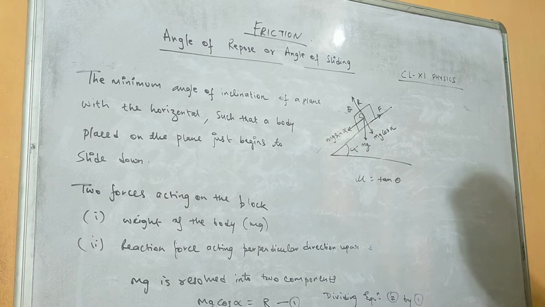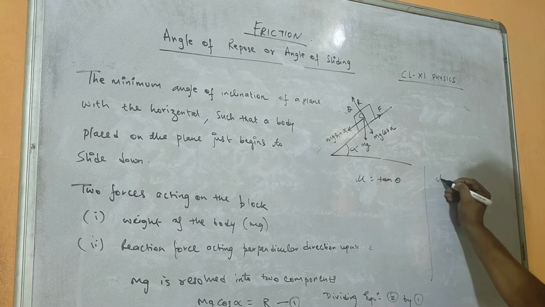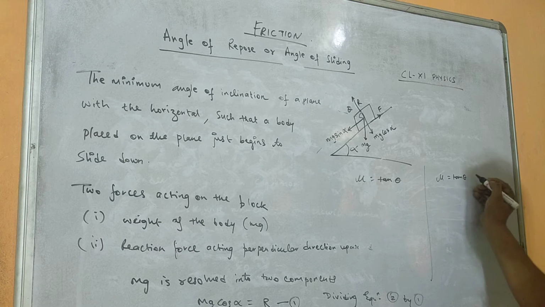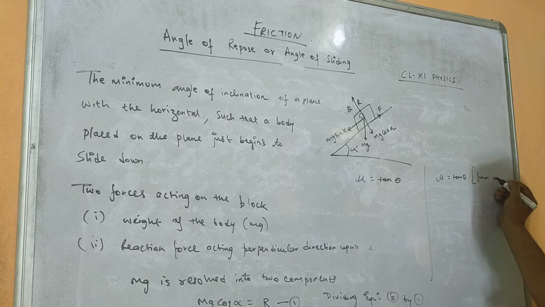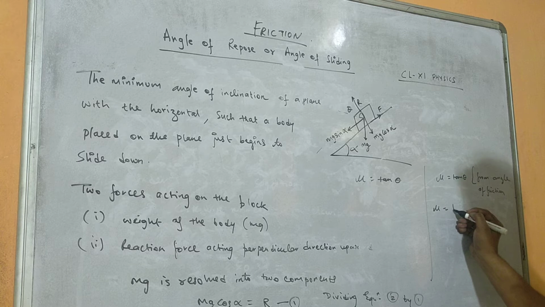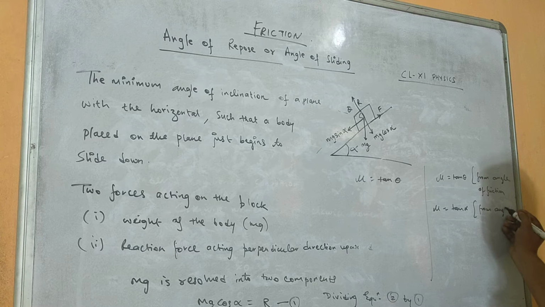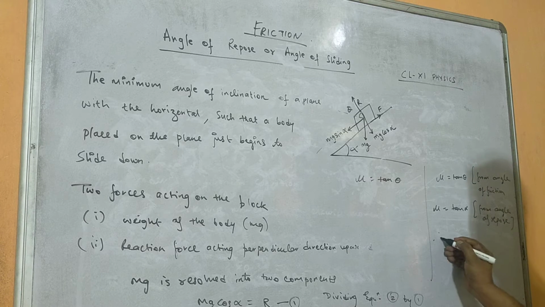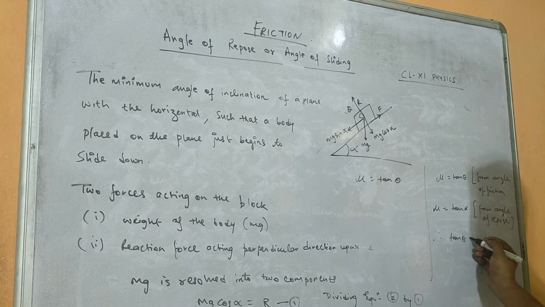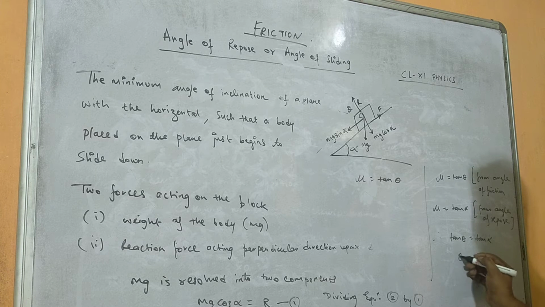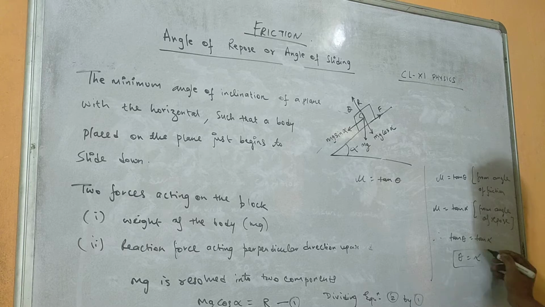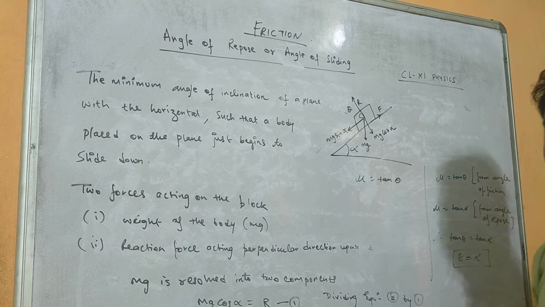So from these two equations we can say that mu equals tan theta from angle of friction, and mu equals tan alpha from angle of repose. Therefore, tan theta equals tan alpha, or theta equals alpha. That means angle theta equals angle of repose.